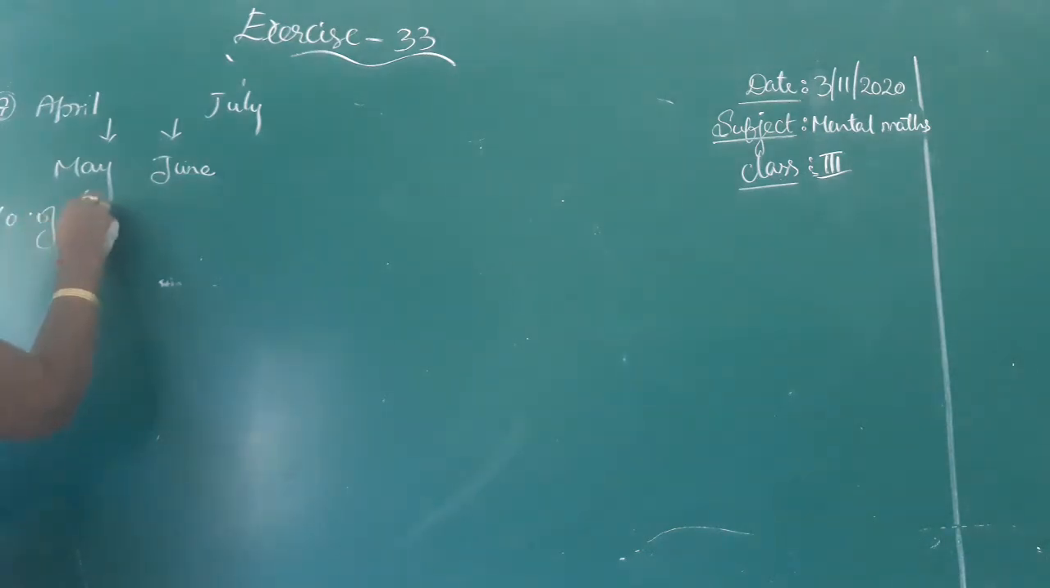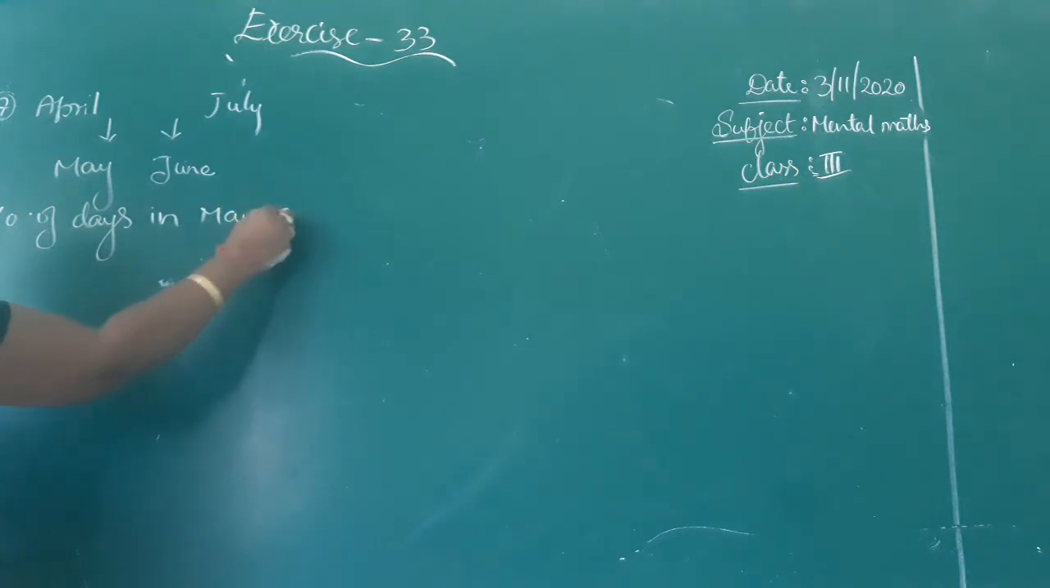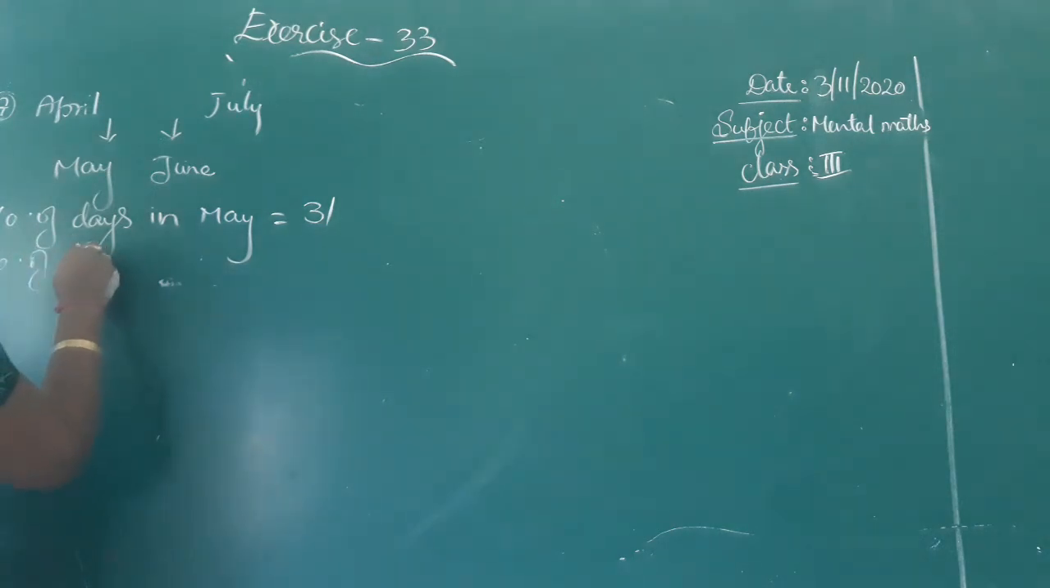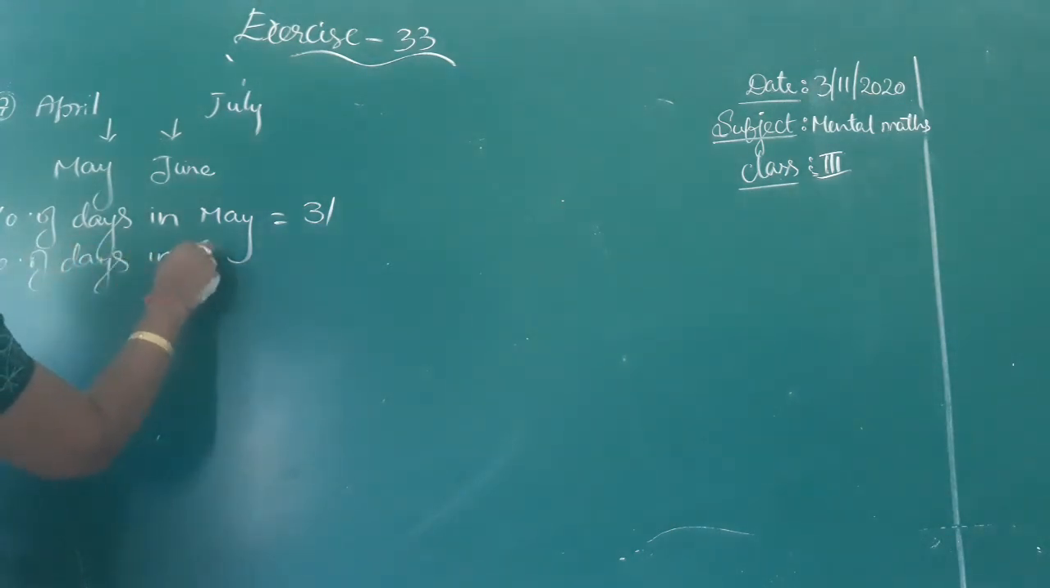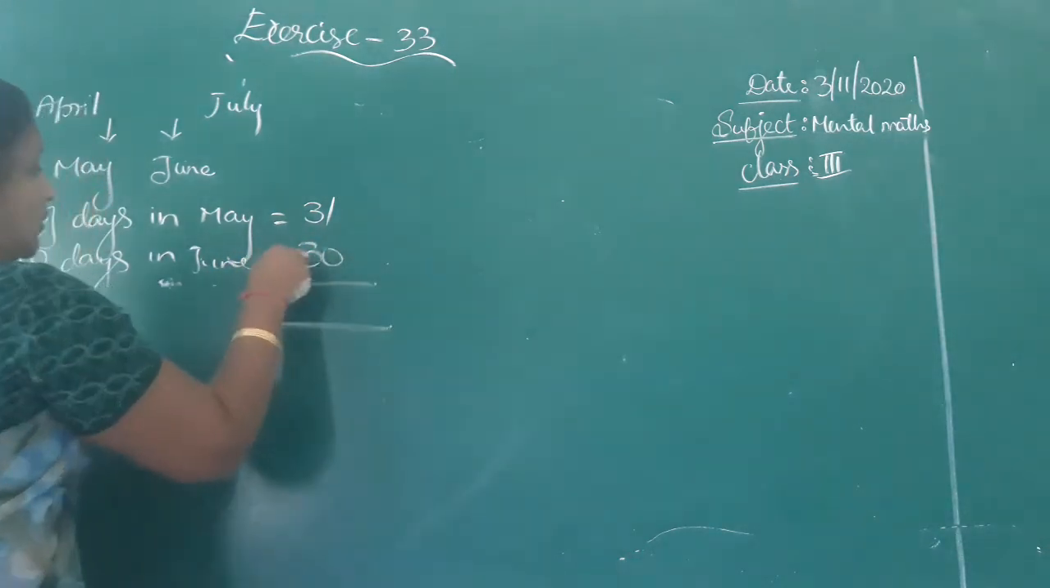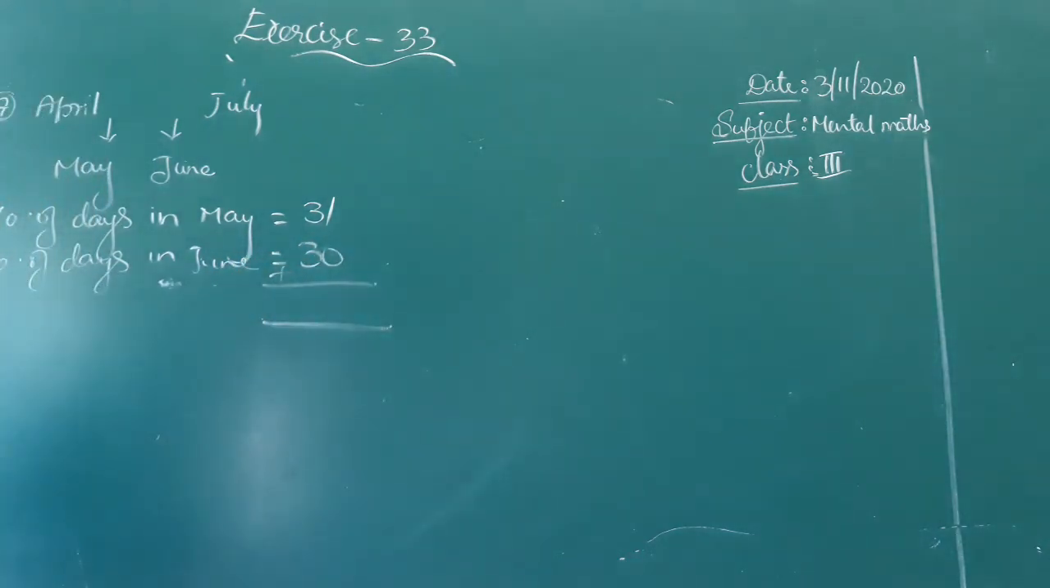Number of days in May. How many days are there in May? 31 days in May. Number of days in June. June, how many days are there? 30.